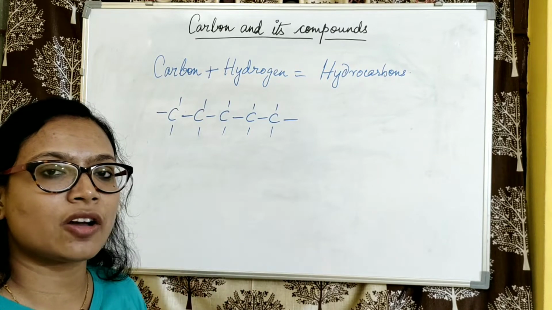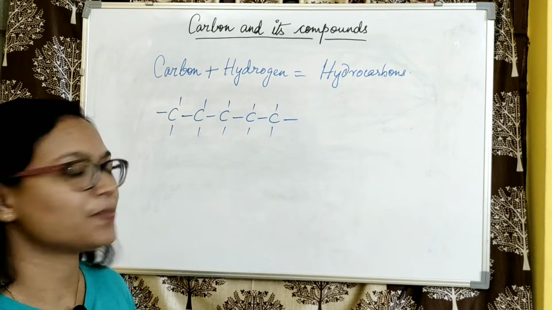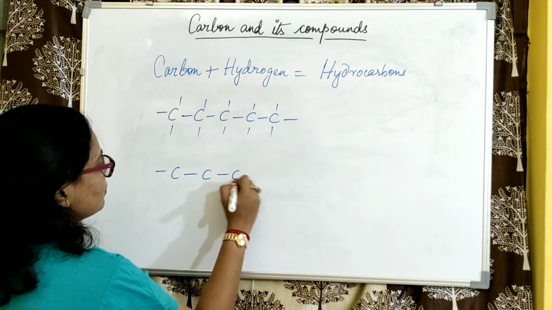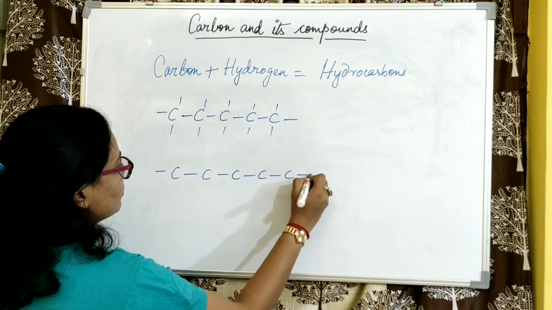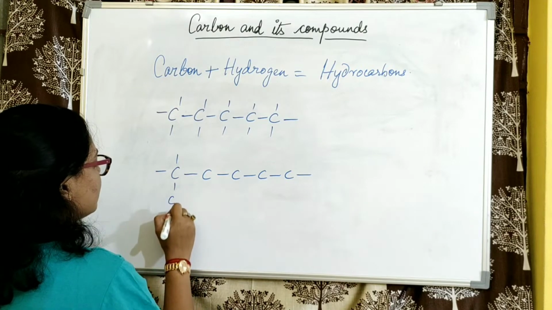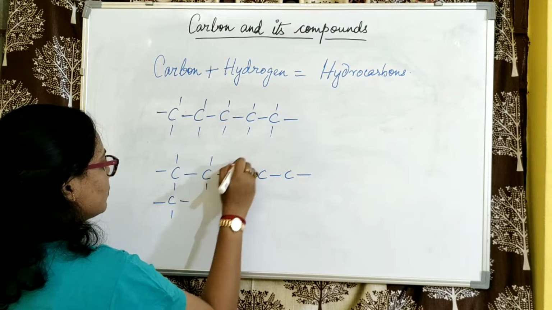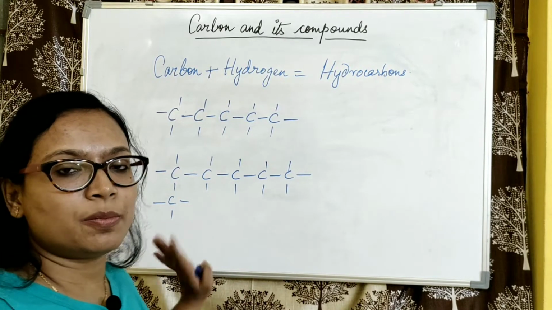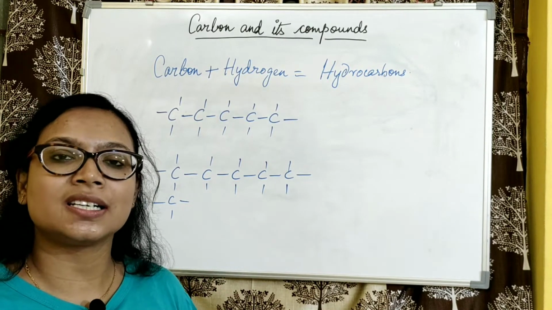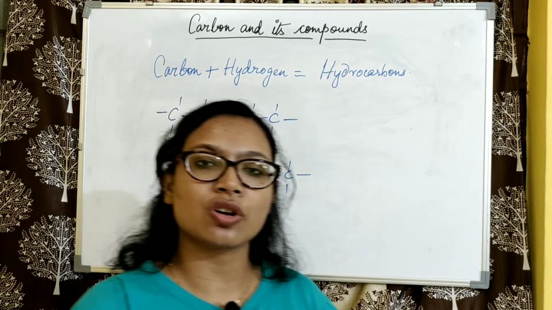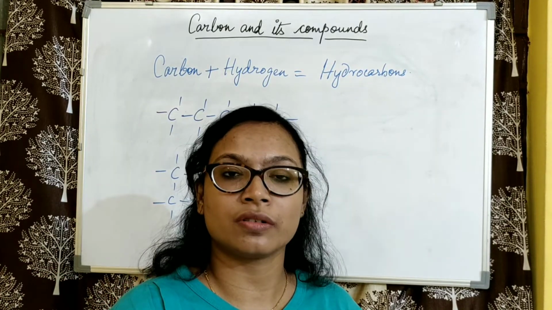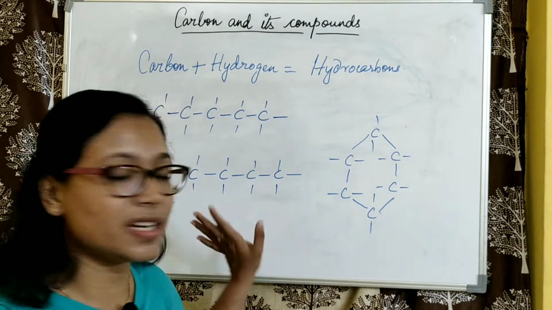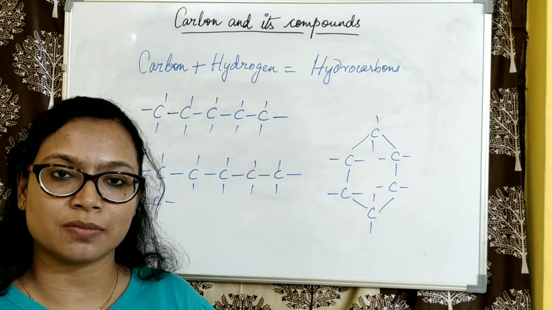Another type of linking of carbon atoms is the branched chain. Here we find a branched chain of carbon atoms, and the third category is the formation of closed or ring chains. So this is how we find the 3 types of chains of carbon atoms.